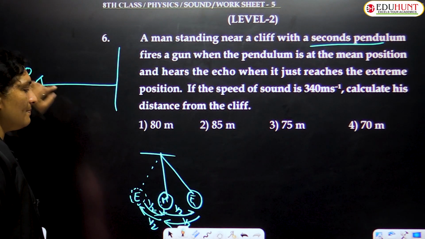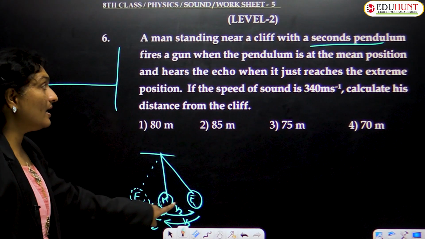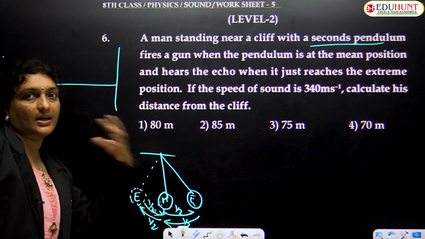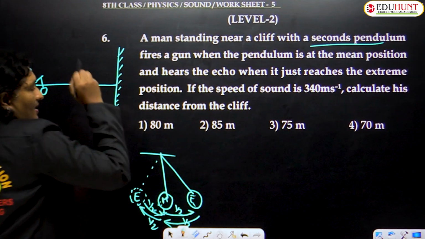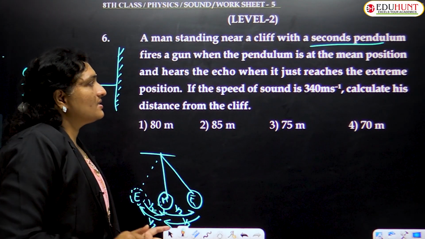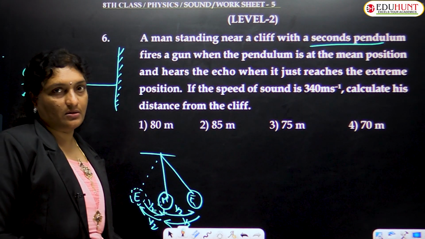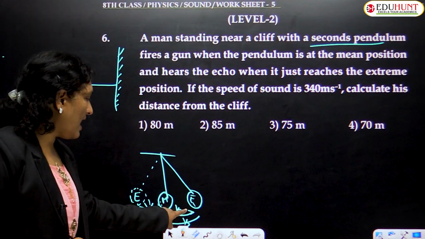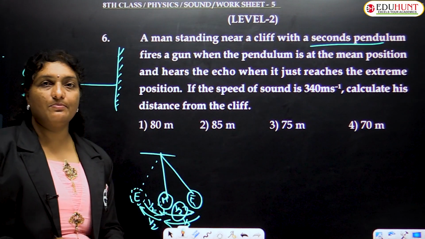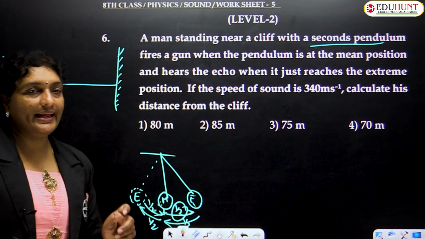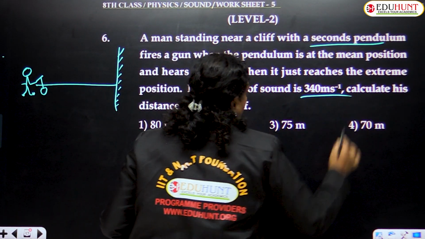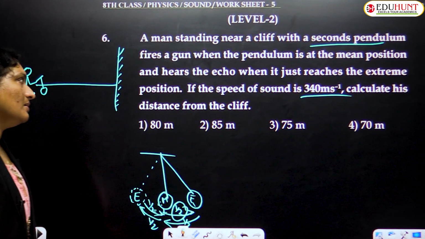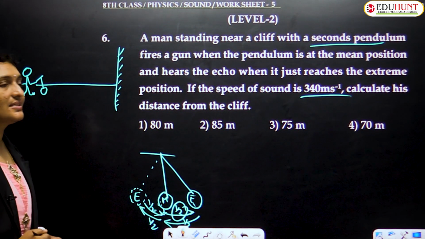gun when the pendulum is at its mean position. And he hears the echo. The sound of the gun is reflecting back after striking the obstacle when it just reaches the extreme position. Then what is the time, children? Only half a second. When it just reaches the extreme position, how much time has passed? Only half a second. The speed of sound is given as 340 meters per second. Calculate his distance from the cliff.